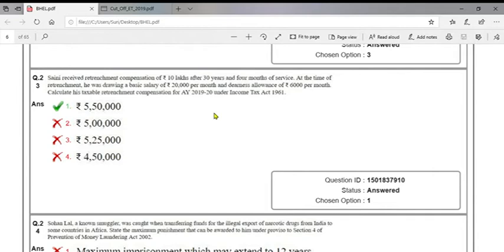So 15/26 into how many years of service? Yes, 30 years of service, into the last drawn 3 months salary. Here salary means basic plus DA, so 26,000.